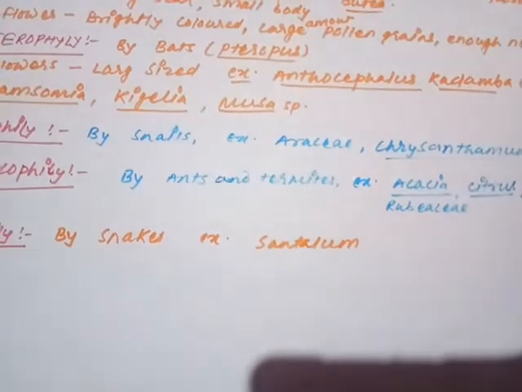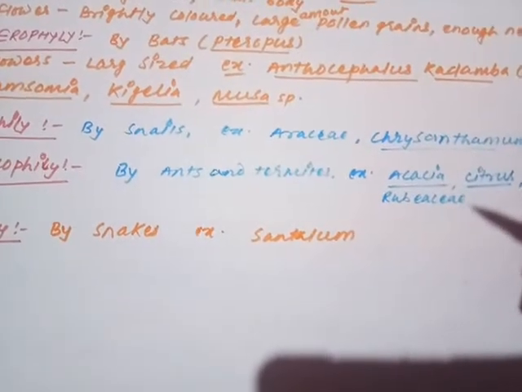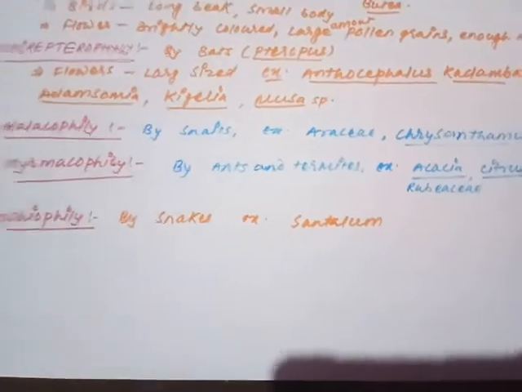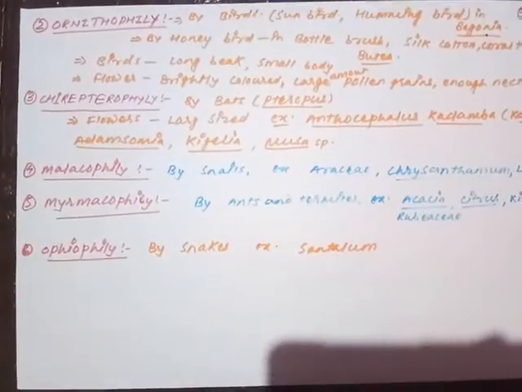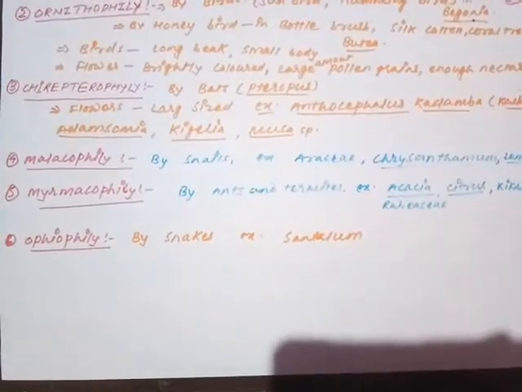The snakes are always found roaming around or present around the Santalum plant. So they are the pollinating agency for the Santalum plant. So that is called Ophiophily. So till now we have completed the complete mechanism of pollination. My dear child, I think now it is very much clear how the pollination process occurs.